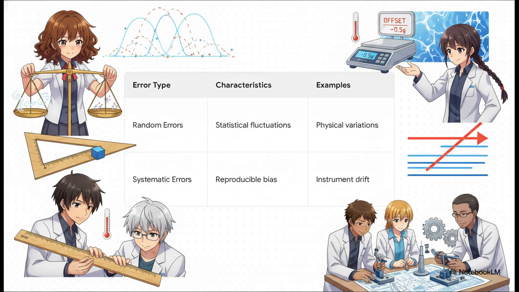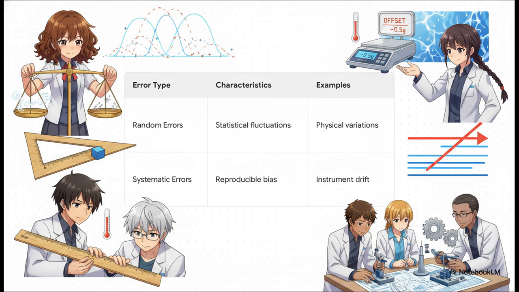Random errors are just the statistical fluctuations in your tools or the room itself. Maybe a slight breeze hits the scale, or you look at a ruler from a slightly different angle. The beauty of random errors is that you can fight them simply by taking multiple readings and calculating an average. They eventually just cancel each other out.